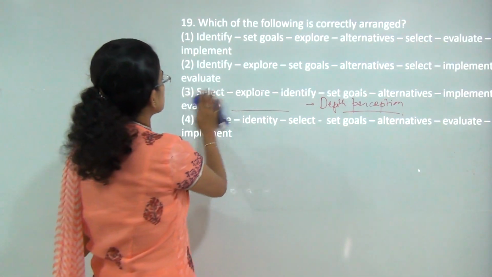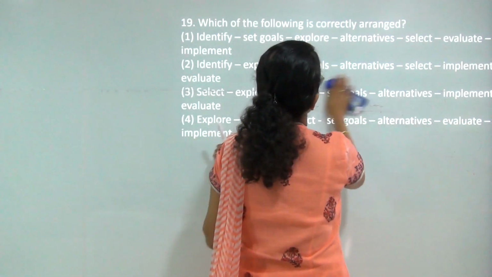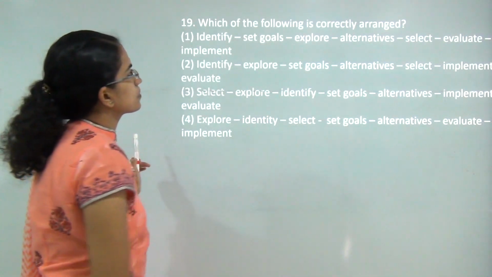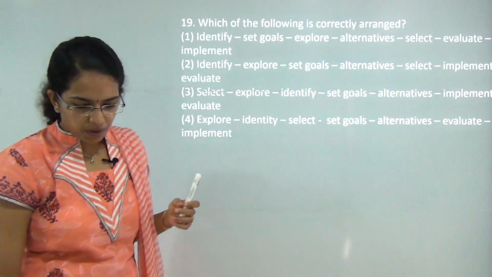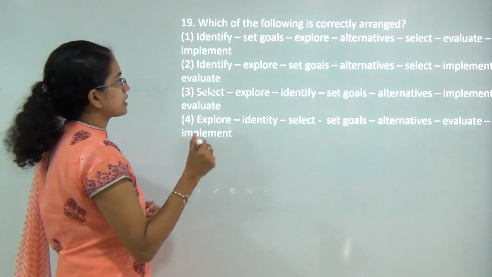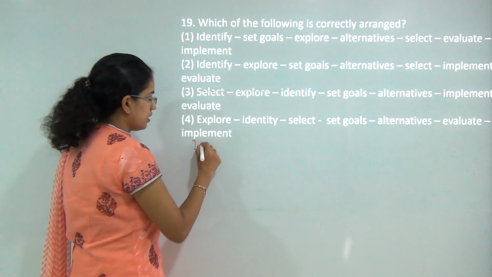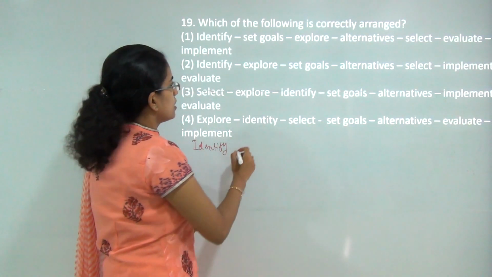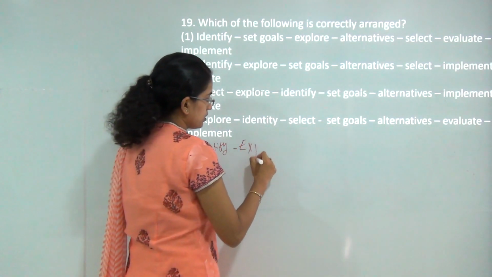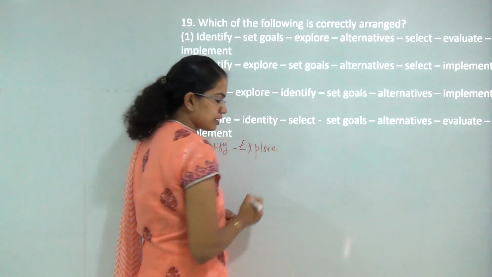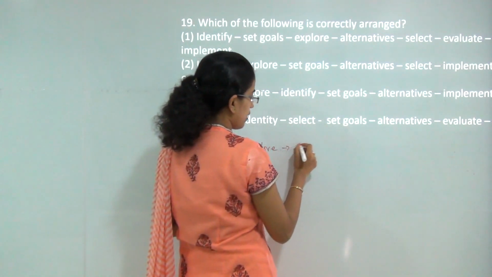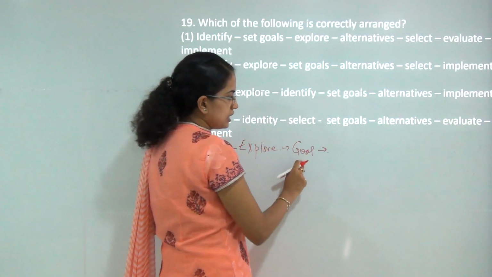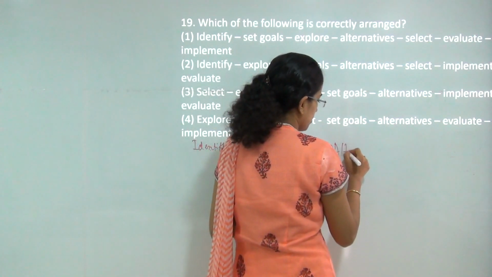Next question is, which of the following is correctly arranged? Now first of all, whenever there is a problem solving situation, what would I try to do? I would try to identify what is the problem. Then I will try to explore the various options to solve that problem. I would have my goal that is decided. To meet that goal, I will have a number of alternatives.